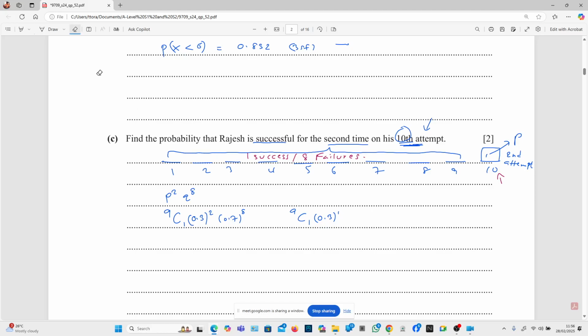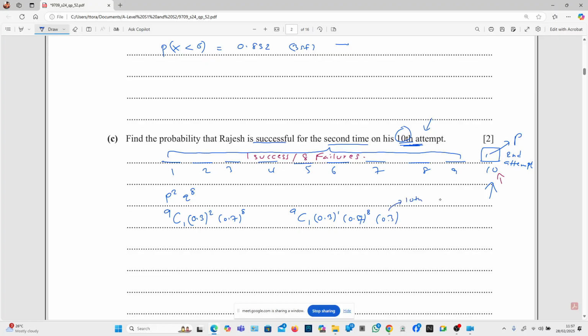So this is a binomial distribution: 1 success in the first 9 attempts, and then 8 failures, so 0.7 to the power of 8. Then he's got 1 success on the 10th attempt, so times 0.3. Success is 0.3 for the 10th attempt. He has 1 success there.